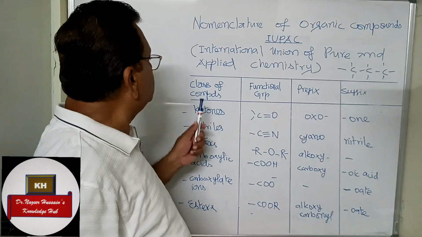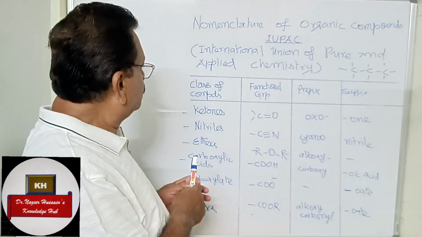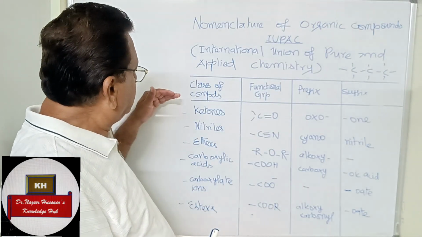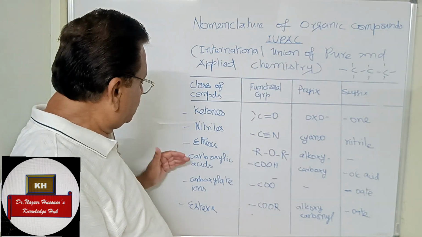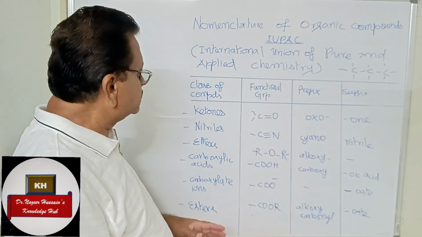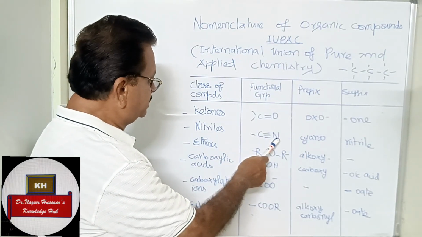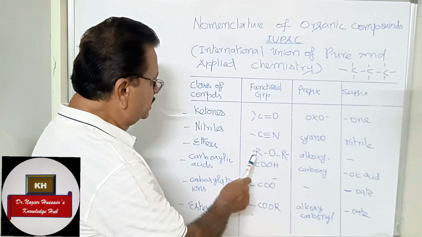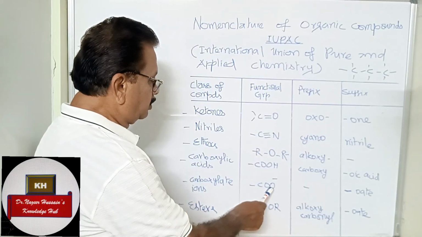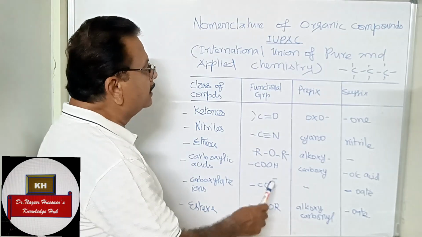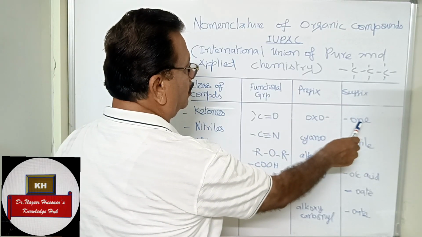Dear students, I am continuing the IUPAC naming of organic compounds. The table I gave before ended with aldehyde. Now ketones, nitriles, ethers, carboxylic acid, carboxylate ions, esters. What are the functional groups? Ketones: C=O, nitriles: C triple bond N, ethers: ROR, carboxylic acid: COOH, carboxylate ion: COO minus, ester: COOR. The prefix corresponding to the ketone is oxo and the suffix is one.